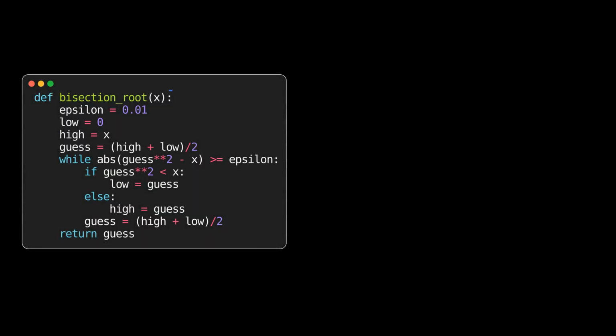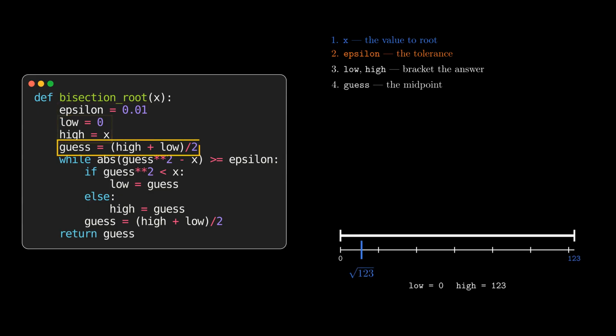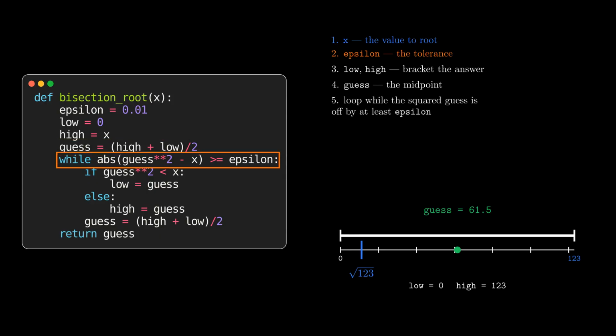Start with code we've already written. Bisection root takes one parameter, x, the value whose square root we want to approximate. Inside, it sets up four variables: epsilon, our tolerance; a low endpoint and a high endpoint that bracket the answer; and a first guess, the halfway point between low and high. The while loop keeps going as long as the guess squared differs from x by at least epsilon.